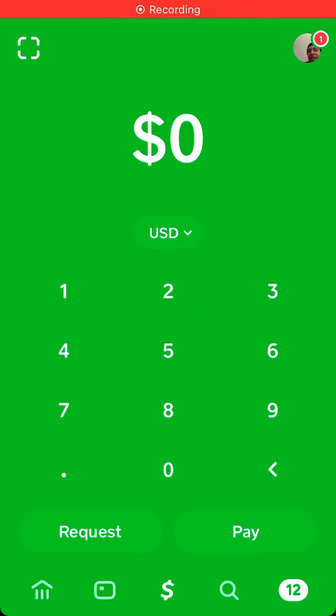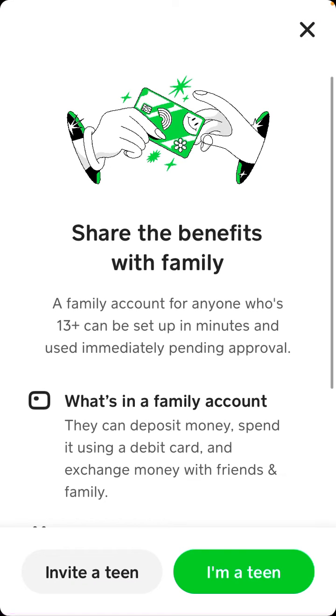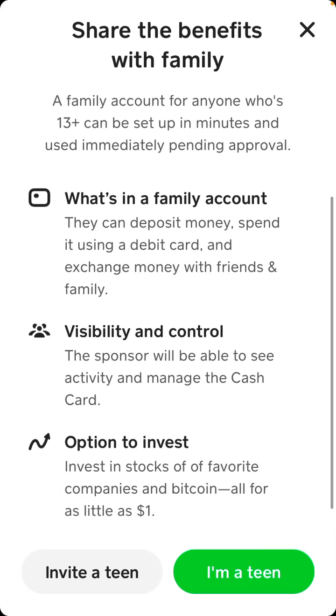Here's Cash App and how to use Cash App from 13 plus as a teenager. So you can just tap on your account and then go to family accounts, and they just have this new feature where you can register as a teen. A family account for anyone who is 13 plus can be set up in minutes and used immediately pending approval.